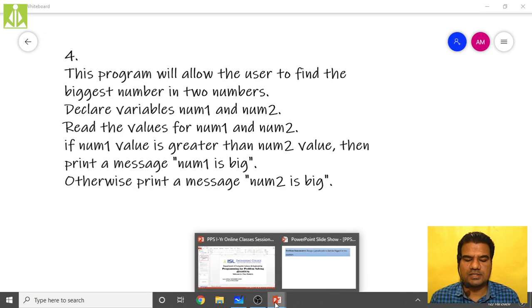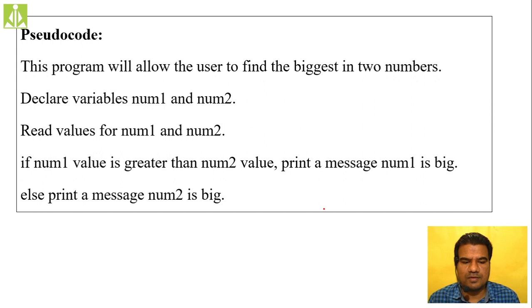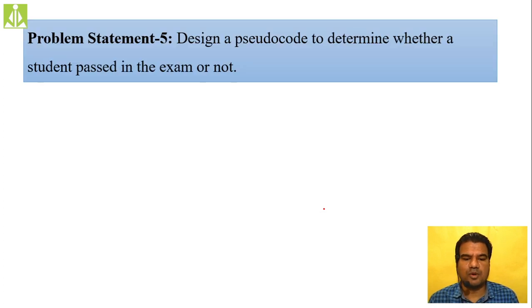So what is our next one? This one we have done. Next, the fifth problem statement is to design a pseudocode to determine whether the student has passed the exam or not. It is very simple to check whether the student has passed.